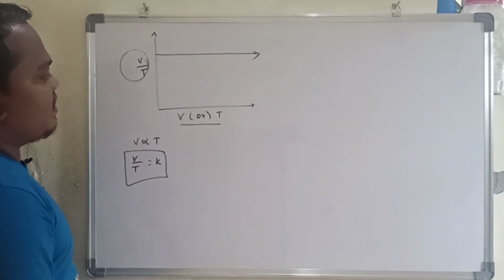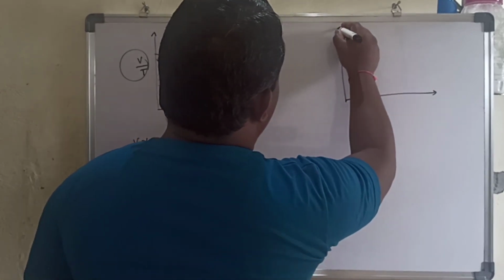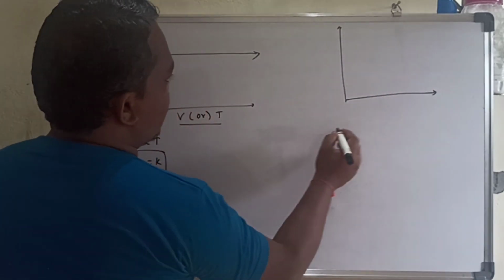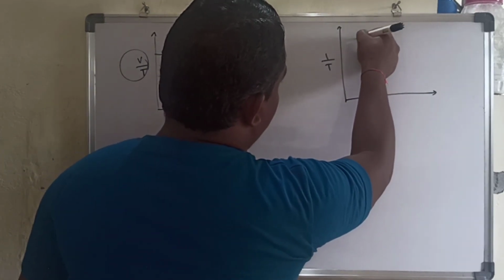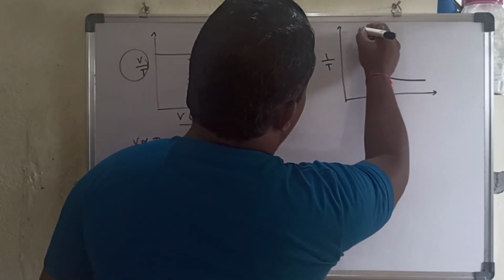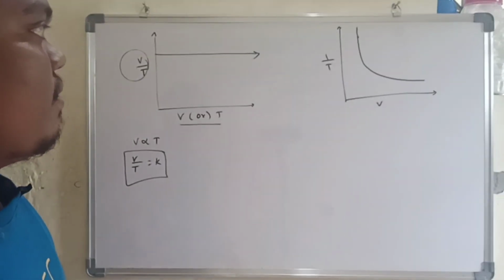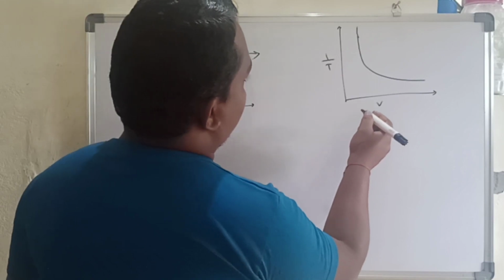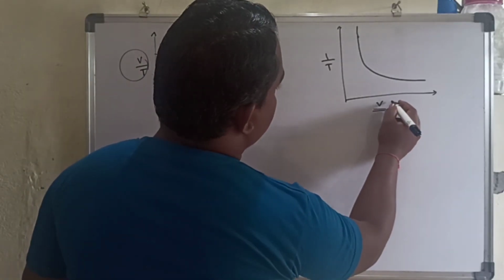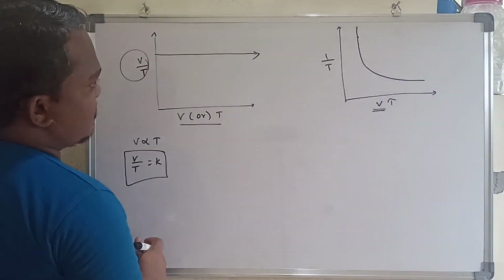So this is one of the graphs. Otherwise we can take volume against 1 by T. As volume increases, 1 by T decreases. Volume is directly proportional to temperature, so volume is inversely proportional to 1 by T. This is another of the graphs. If the volume increases, 1 by T decreases, that is, the temperature decreases.